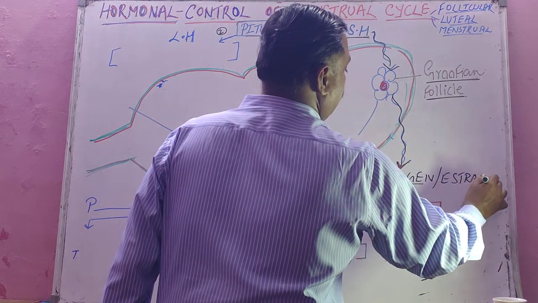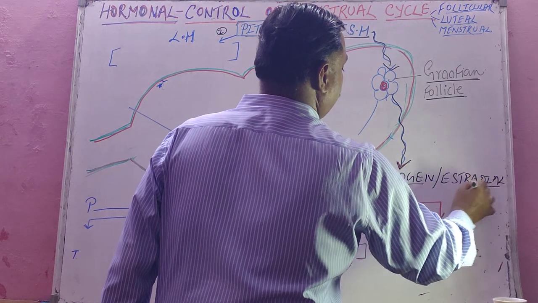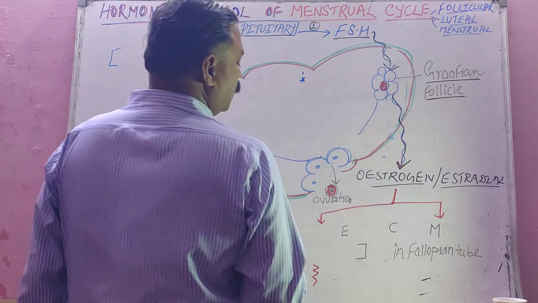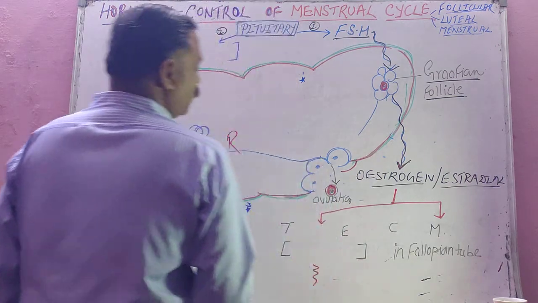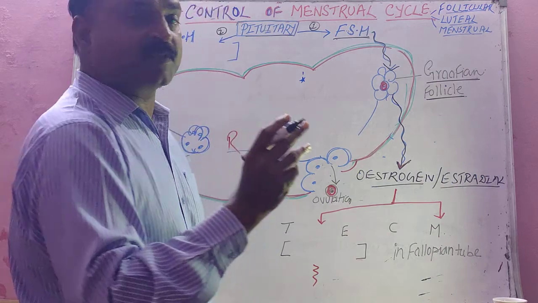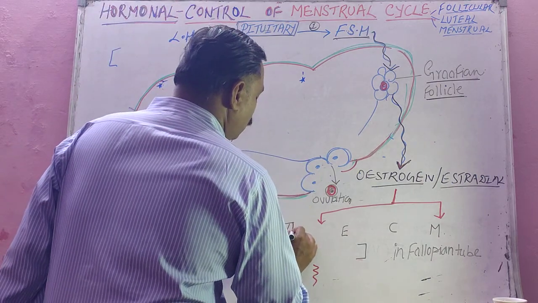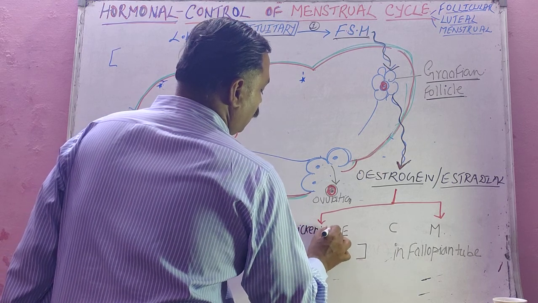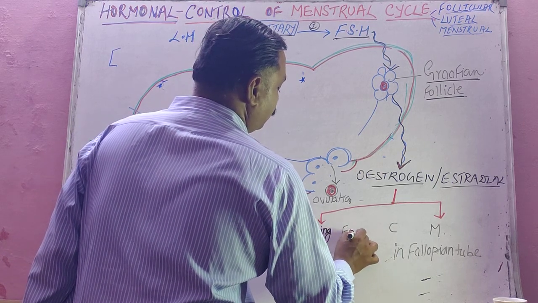Estradiol hormone. Now, what is the function of this hormone? The first female hormone plays an important role in two important things. They bring about thickening of the endometrium.